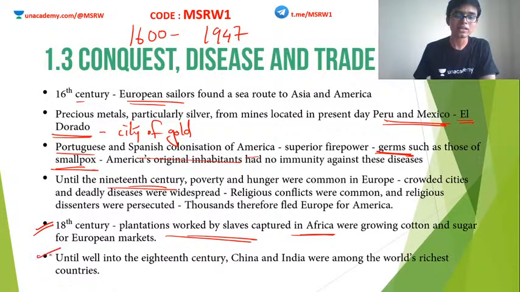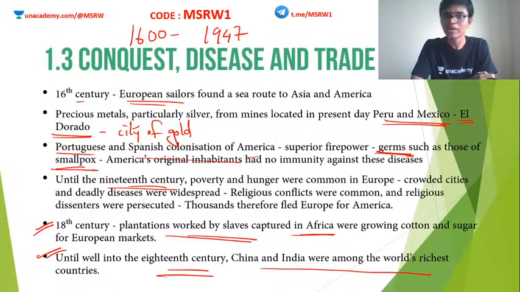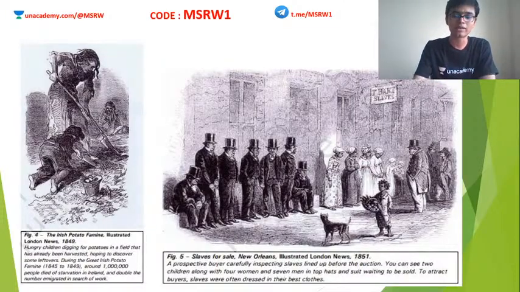Until the 18th century, China and India were among the world's richest countries. As I told you, around this time Europe was not that rich. It was actually poor. Around this time, India and China and other Asian nations were the sinks of gold. Only after the industrialization period, the trend reversed. We will see how that happened. You can read these images when I upload the PDF.